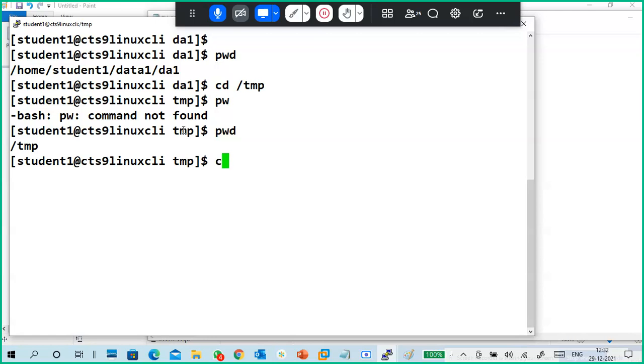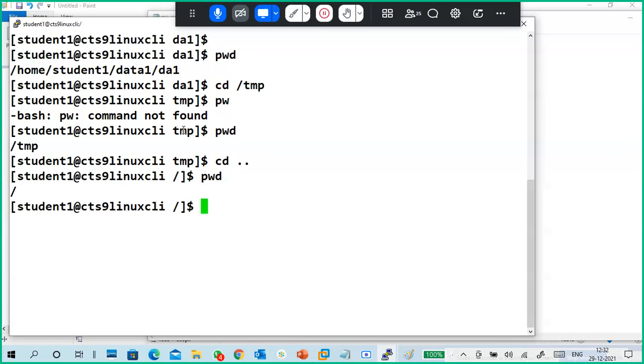cd .. means one step back. So I go from temp to the root directory. Look here. If I'm here, then I will go here. If I'm here, then I will go here. If I'm here, I will go to the last. So I'm in the temp directory, some different directory, and when I put cd .., I went to here. Very good.